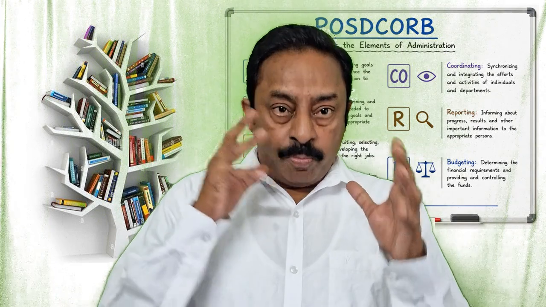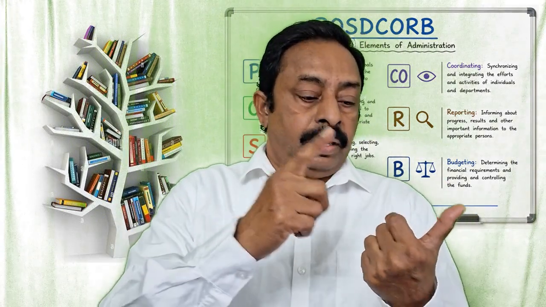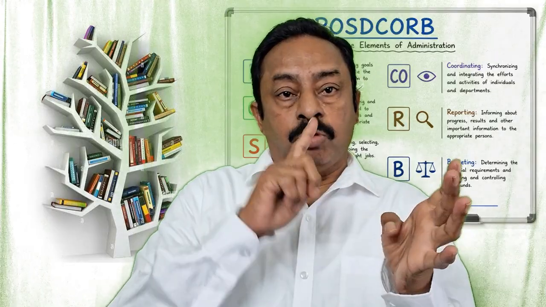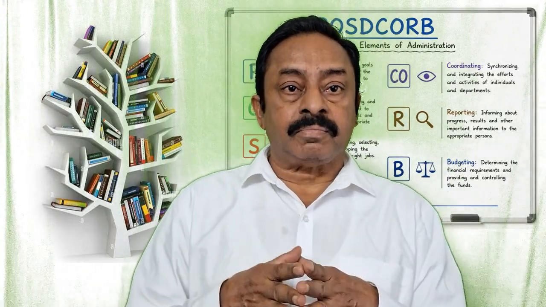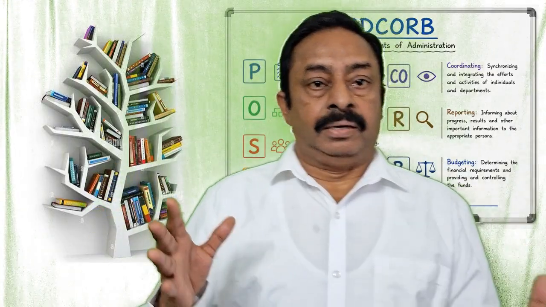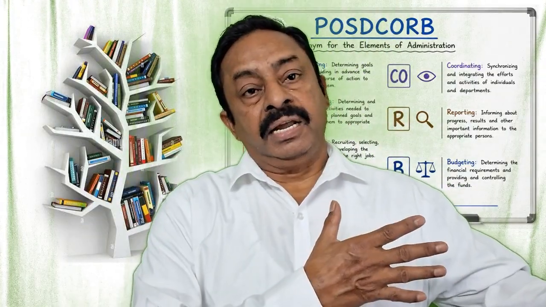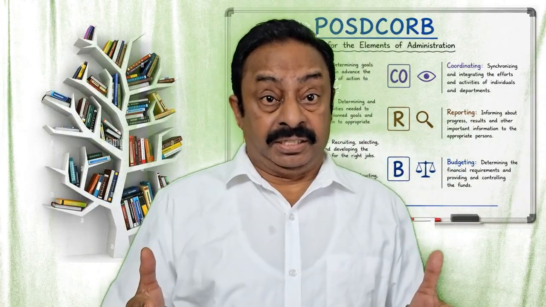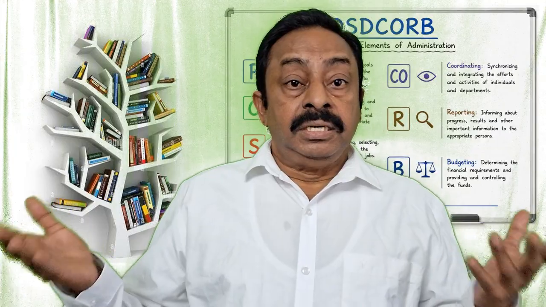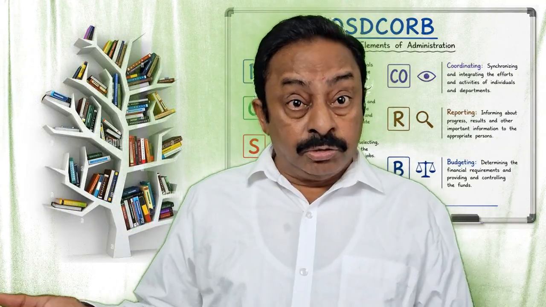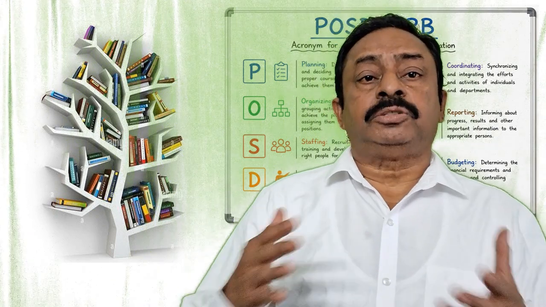Correct? You have planned, you have an organization structure, you have people, you have communication, you have coordination, you have prepared the reporting system. Now budgeting. Without money, nothing happens. The company has to invest for the smooth running of all these functions. Correct? Budgeting. Suppose in the house we planned, I'll buy this tomorrow. Immediately you calculate, okay, all this I need 10,000 rupees. Is it there or not? So the last function comes to budgeting.